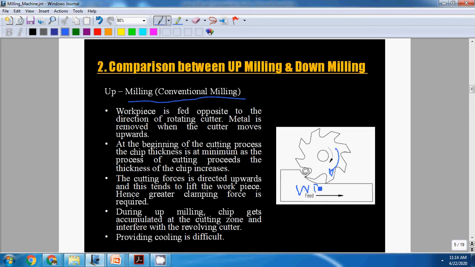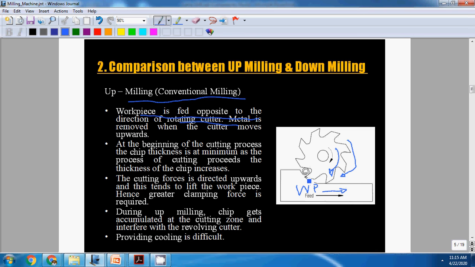The direction of rotation of the cutting tool is like this, and the workpiece is fed in the opposite direction of the rotation of the cutting tool. Metal is removed when the cutter moves upwards.